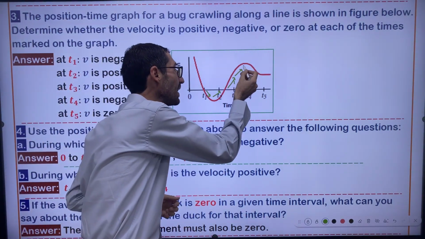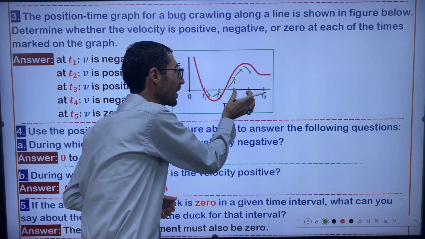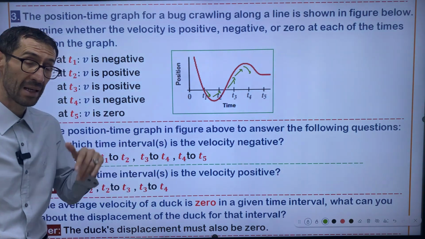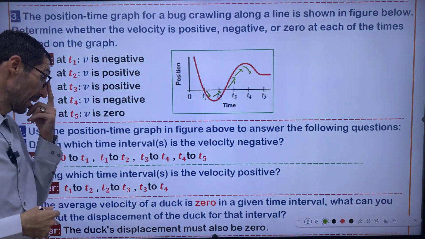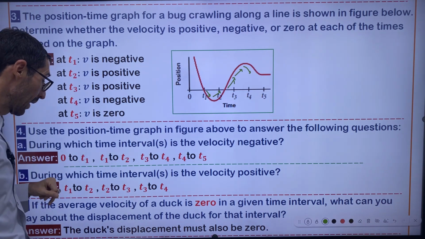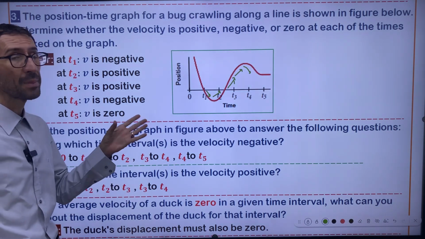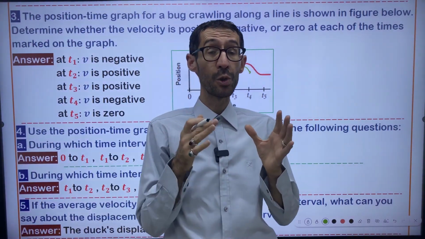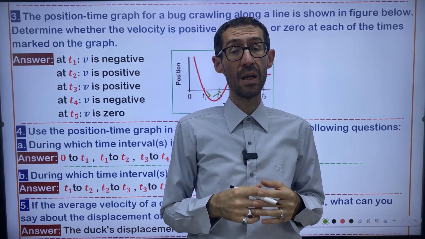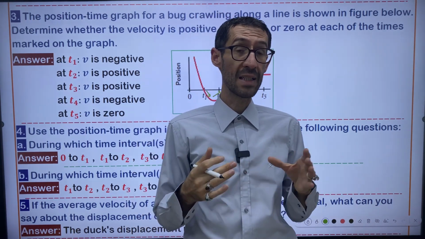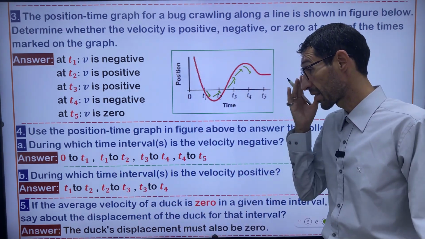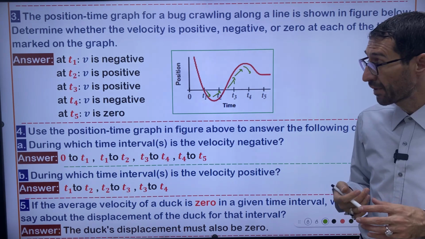But at the end between T3 and T4, velocity starts getting down. That's why I told you in some regions, in some time intervals, velocity changes its direction, and this is a normal case in physics.